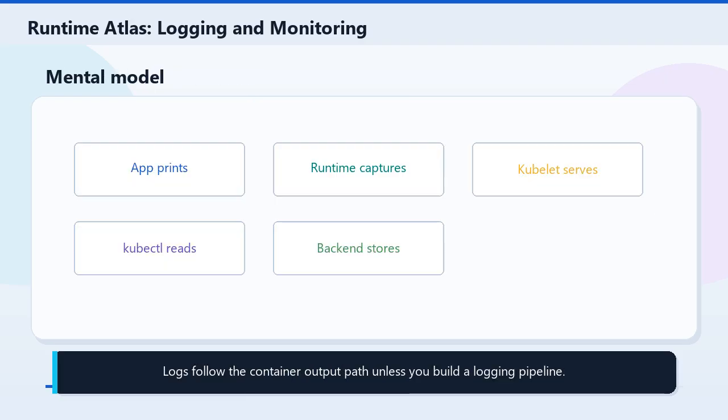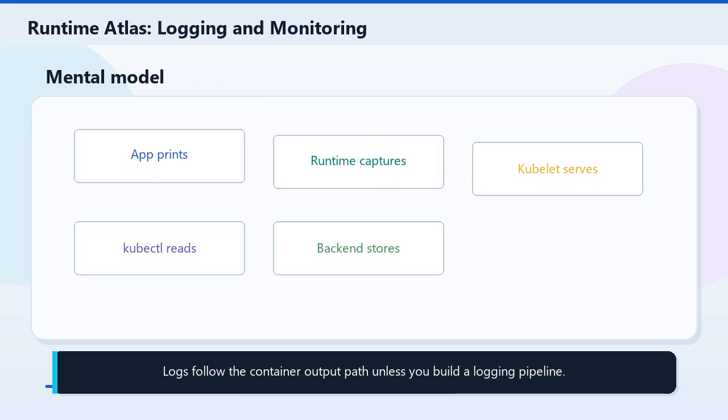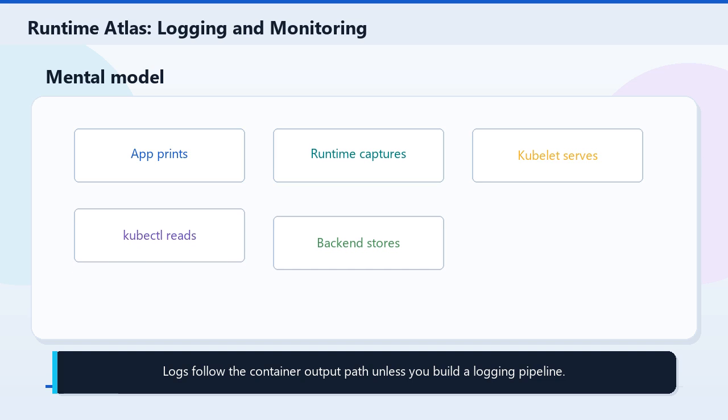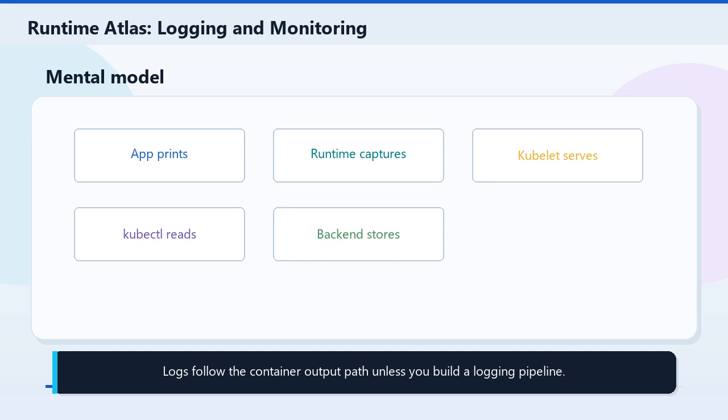The mental model: applications print logs, the runtime and kubelet preserve what is available, kubectl reads it, and a logging backend keeps the history.